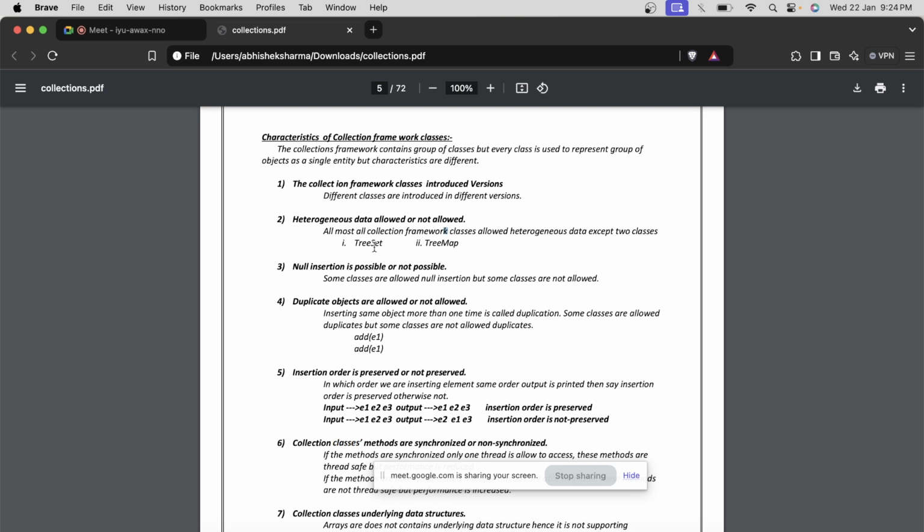They only support homogeneous data, and the reason is that they auto sort things. Whatever data you send, they will try to sort it. So if you try to enter a 1 and then a boolean, how will they sort it, right? We cannot sort an integer with a boolean, or a student object with a teacher object. So for sorting we require homogeneous data.